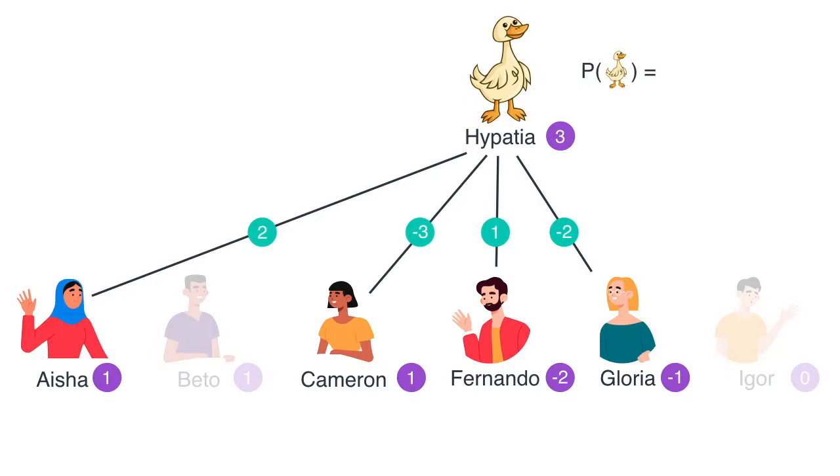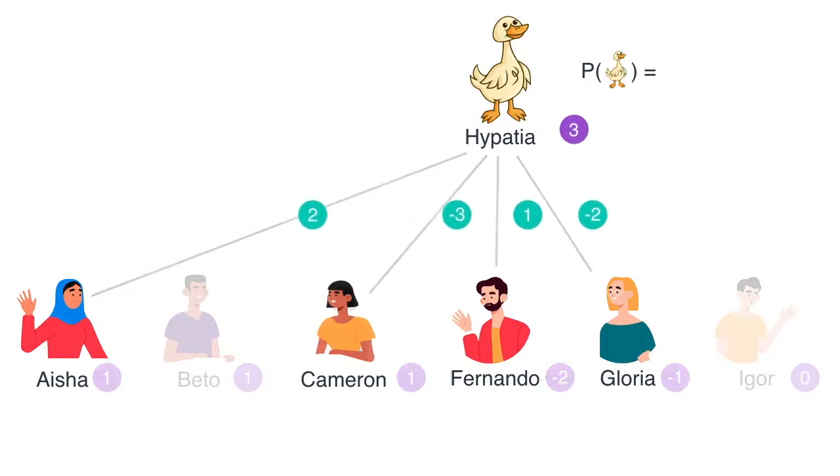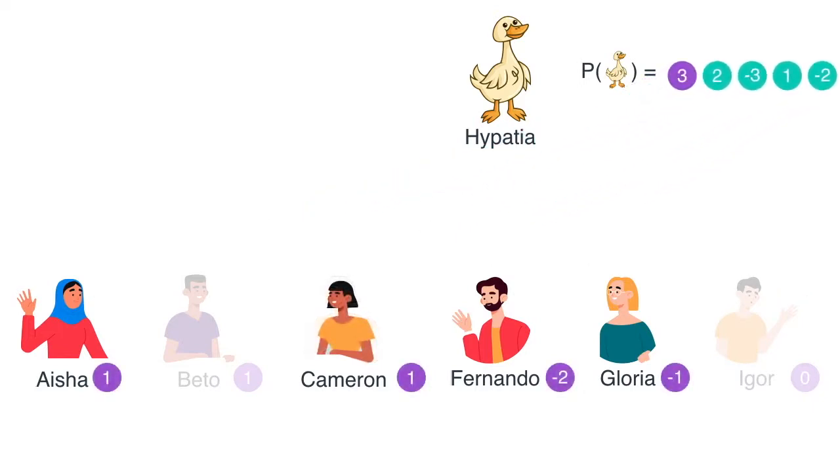And now to calculate the probability that the duck Hypatia showed up, all we need is the weight of Hypatia and the weight of the edges connected to her. We don't even need the weights of the humans that are connected to her. So it's the sum of these numbers over here. And these numbers add to 1. So how do we calculate the probability?